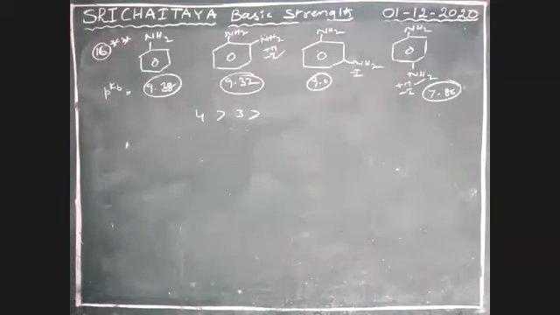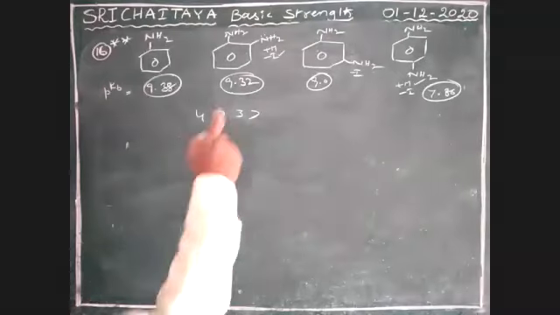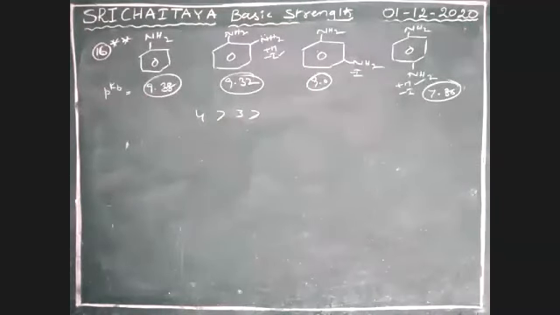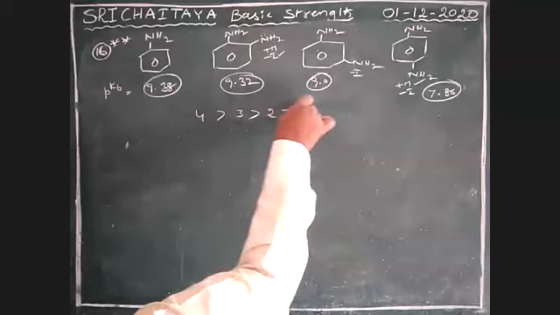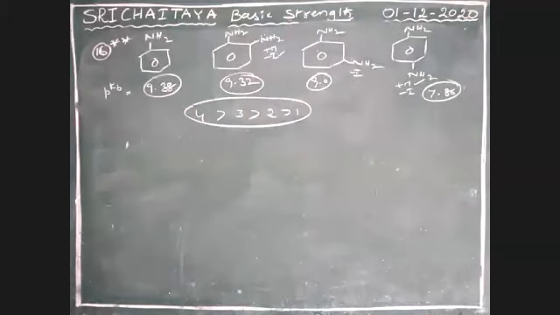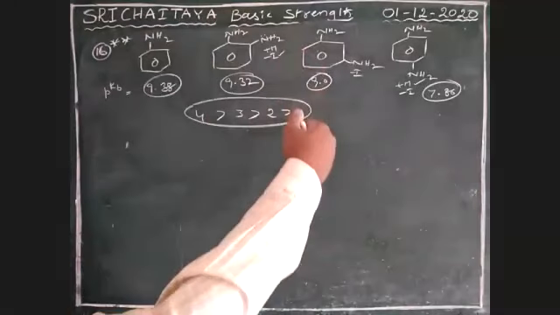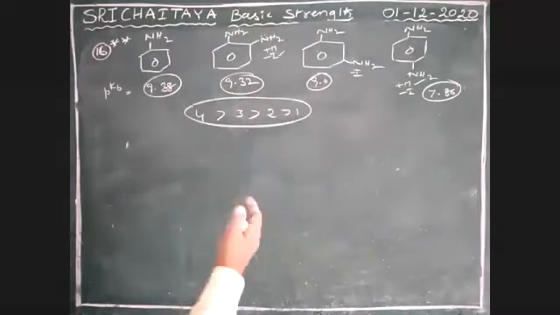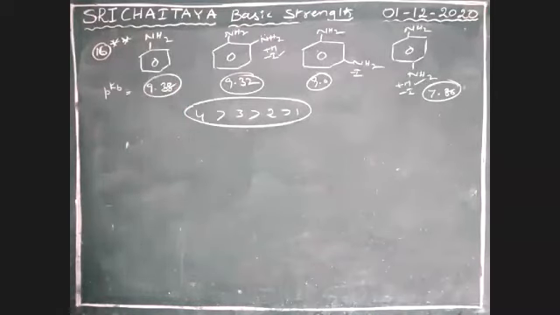4 greater than 3 greater than the next least, but the least one, that is minus I, plus I. Okay, 2 greater than 1. As per PKB values, finally as per PKB values, we expected this one as an electron withdrawing group. Electron withdrawing group decreases basic nature, but here something is more, and here the M effect is applied.